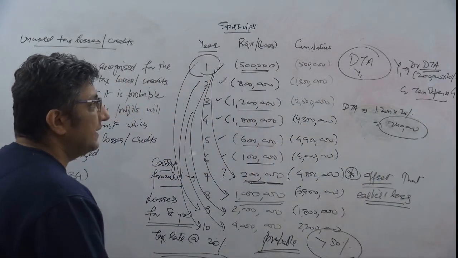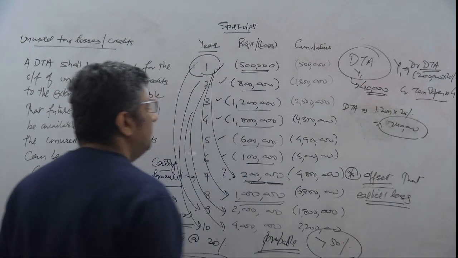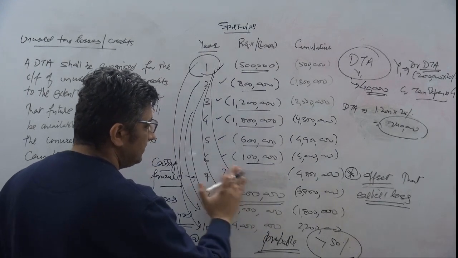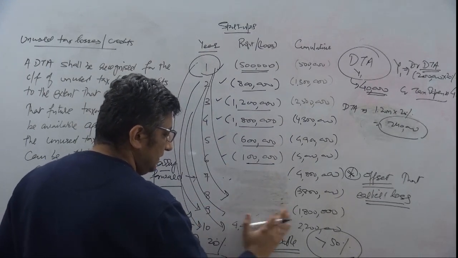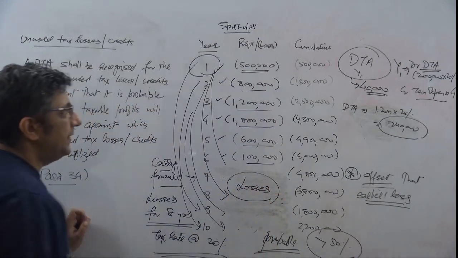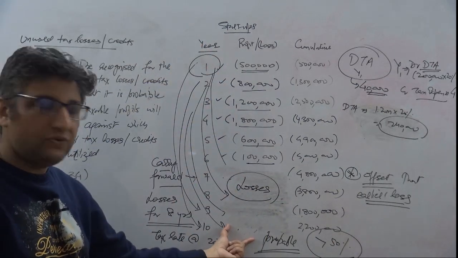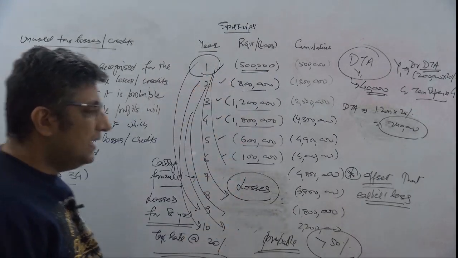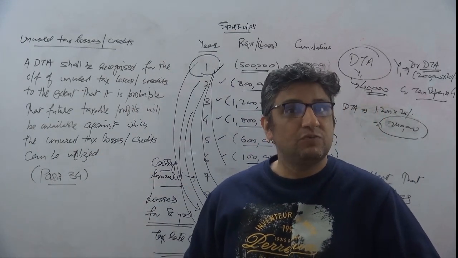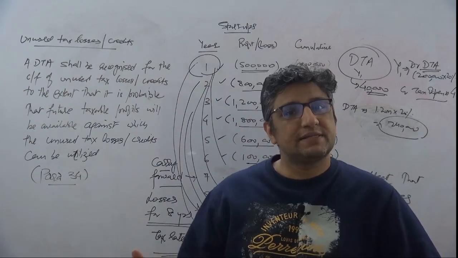Let's say I created my year one entry where I said a DTA of 40,000. But in the second year, the COVID instance took place, and now I have a reason to believe that for the next 9 years, there would be all losses. Which means that my year one losses and year two losses, I don't have anything as a profit in the future. For the next 8 years from the end of year two, I don't have any profits available against which I can claim a deduction. That means what? My initial assessment of that 40,000 of a DTA has to be reversed, right?